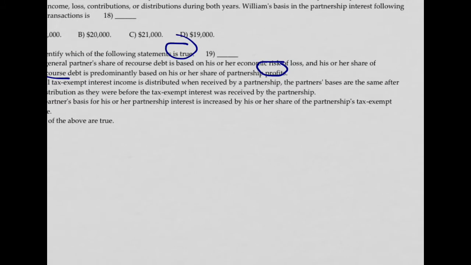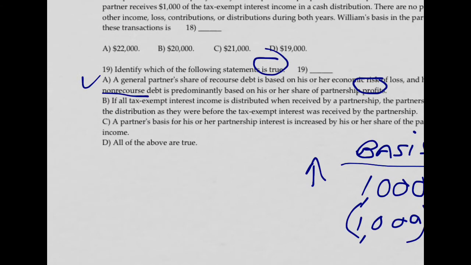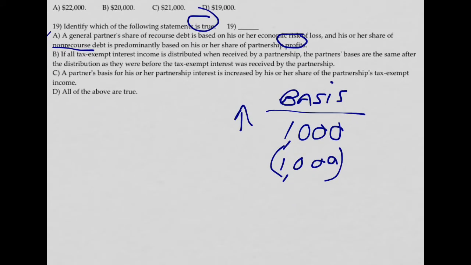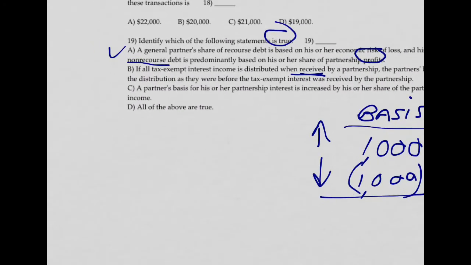So let's take a look at an example to see how that might work out. You get $1,000 of tax-exempt interest income, so that increases basis. You distribute it at the same time, is what that says. When received, you distribute it, so we distribute it now, and that decreases basis. So the answer to B is, yeah, that's true too, that the partnership basis will remain unaffected if you do that. If you take it in, take it out, that's what B does.